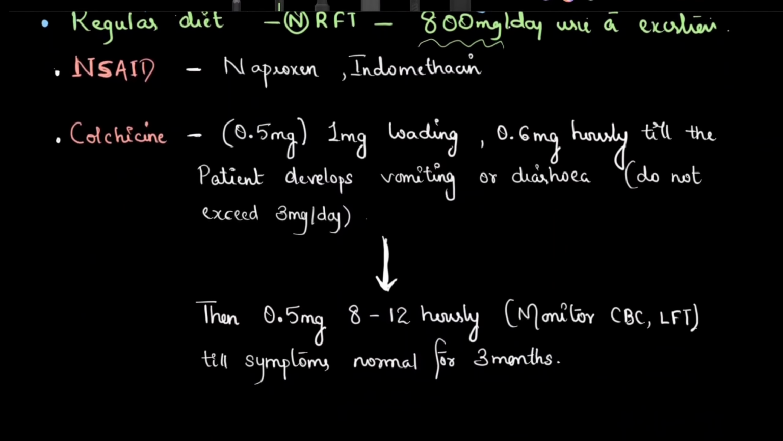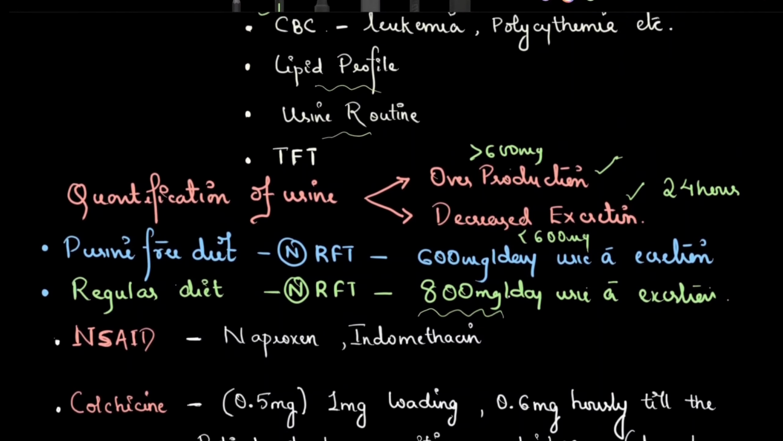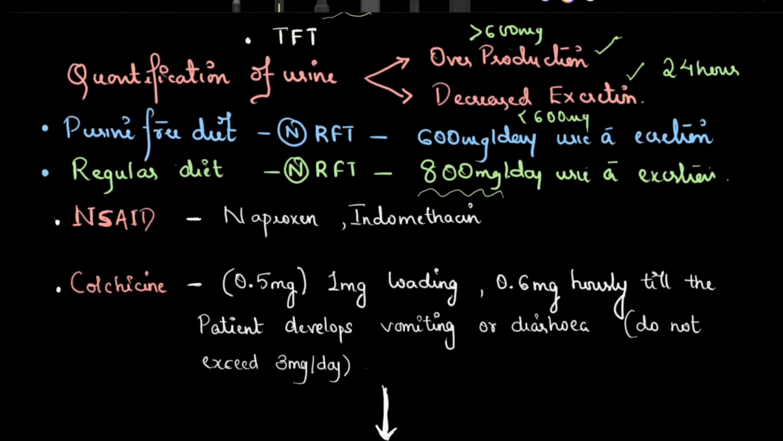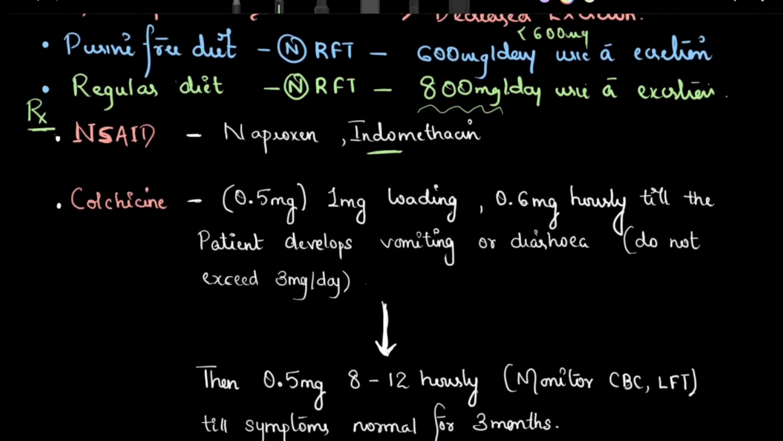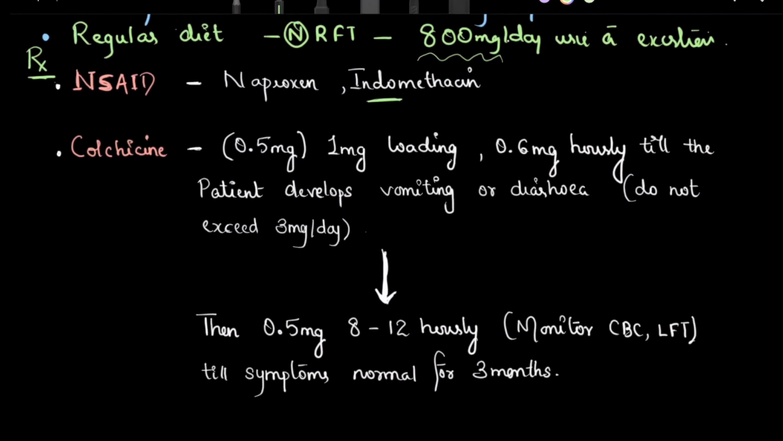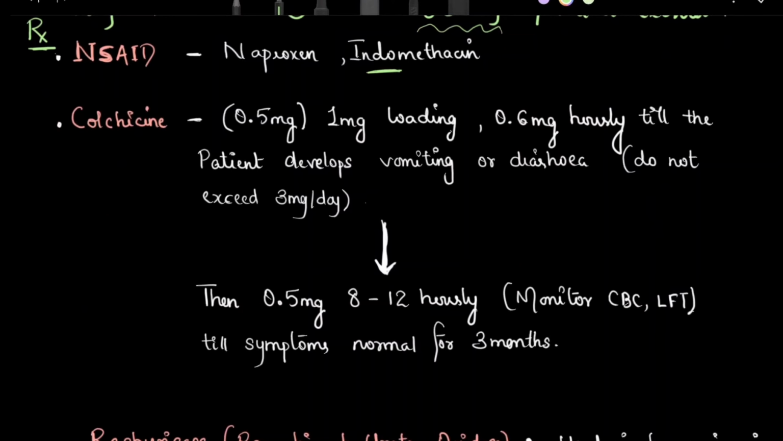Okay, then this comes to the treatment part. This is the treatment of a case of an acute gout attack. We treat with NSAIDs, naproxen, indomethacin, to relieve the pain. Then we use colchicine. In most cases of acute attack, we use a 1 milligram loading dose, followed by 0.6 milligram hourly till the patient develops vomiting or diarrhea.